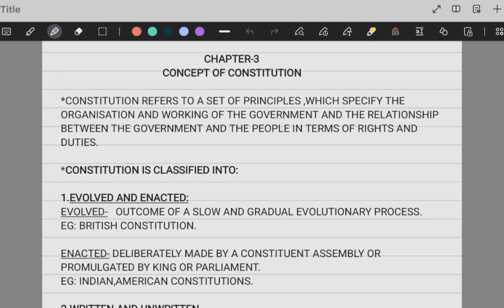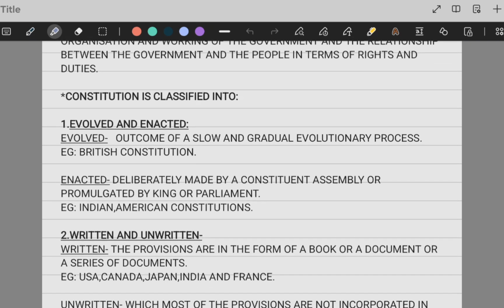So now we are coming to chapter number 3, concept of constitution. So what is a constitution? A constitution refers to a set of principles which specify the organization and working of the government and the relationship between the government and the people in terms of duties and rights. So that is constitution. And further, the Constitution is classified into evolved and enacted.